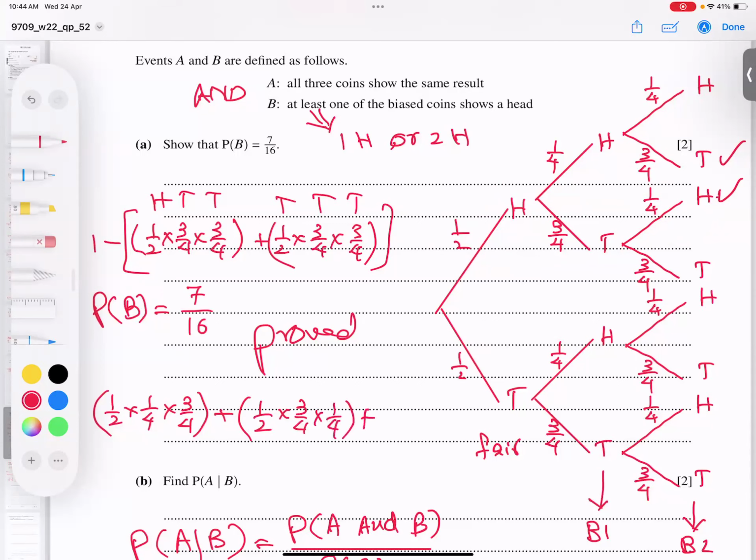Okay, now 2 heads are coming in this option even. So I write 1 over 2 into 1 over 4 into 1 over 4. And I think 2 heads are not coming anymore. Let me check. Yes, we have 3 options only. And if I check, yes, 3 plus 3, 6, and plus 1, 7.